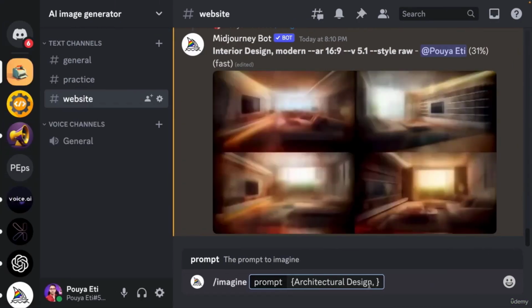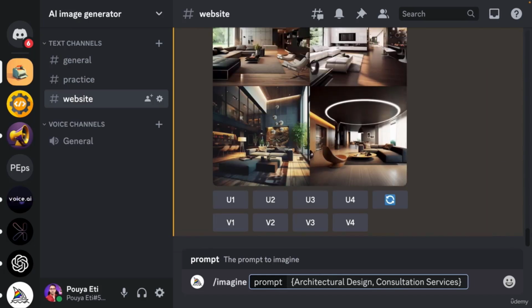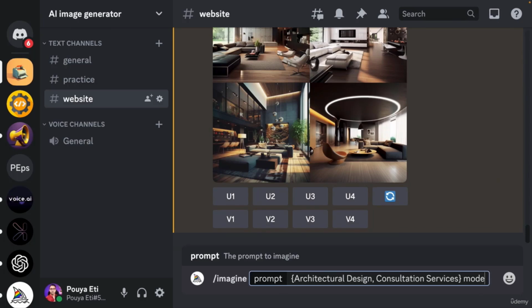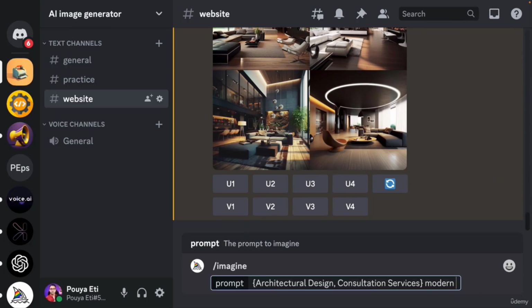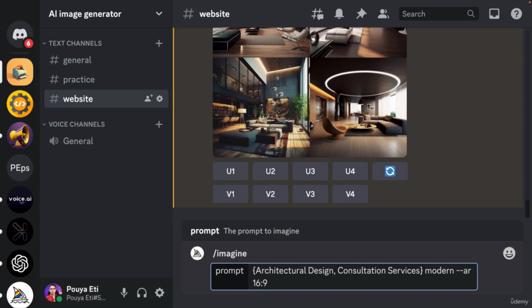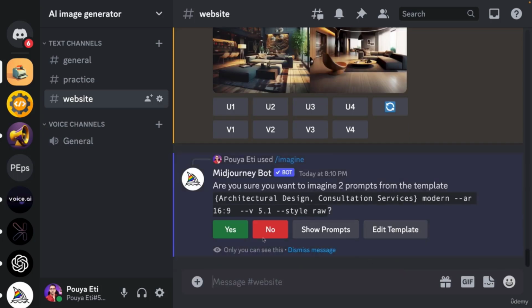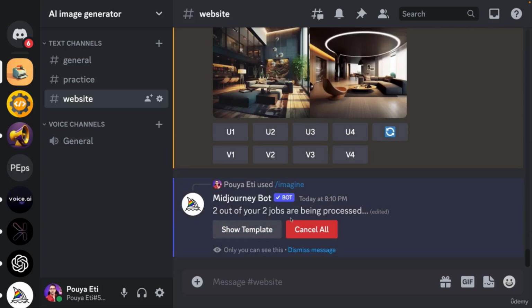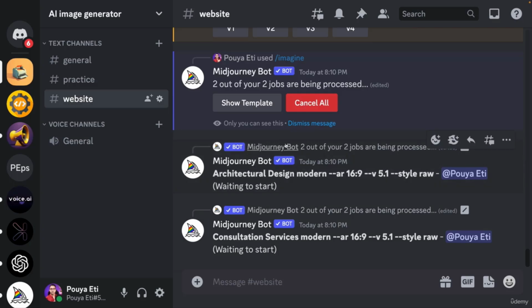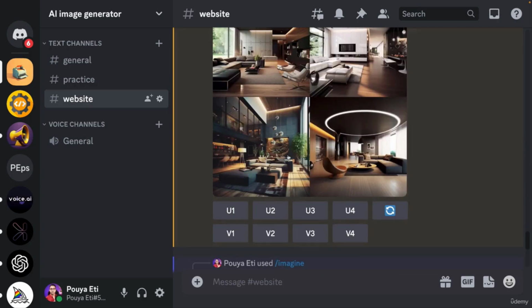And for example, we can write down modern and then --AR 16:9. So when we use curly brackets and inside them we separate elements with commas, it will consider it as several prompts based on the number of elements we have inside the curly brackets.